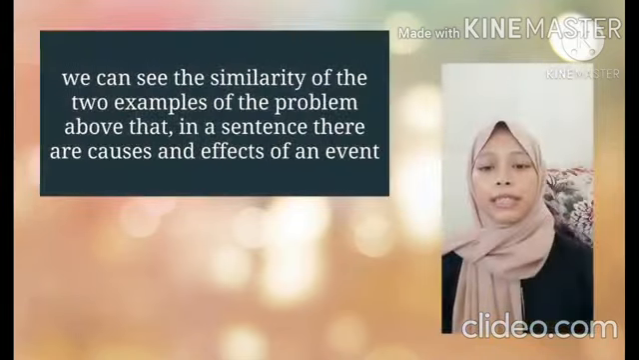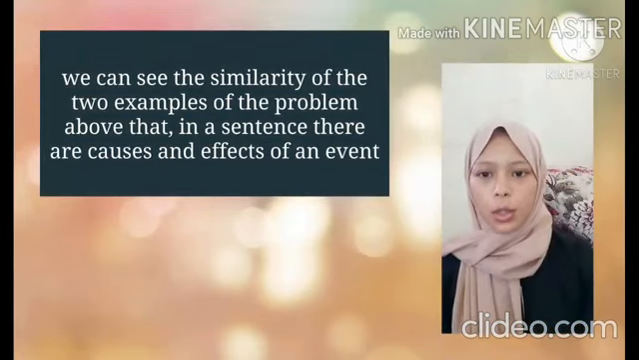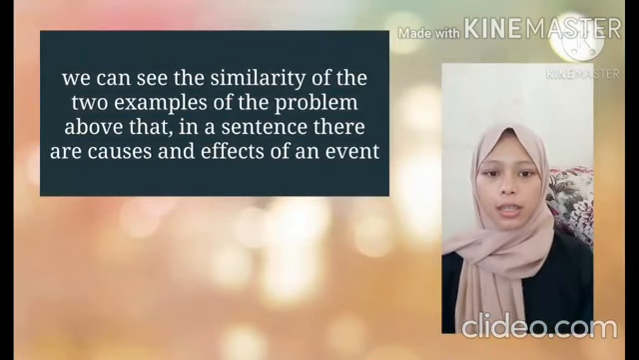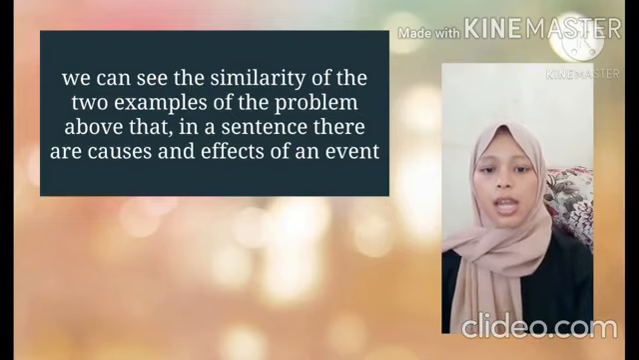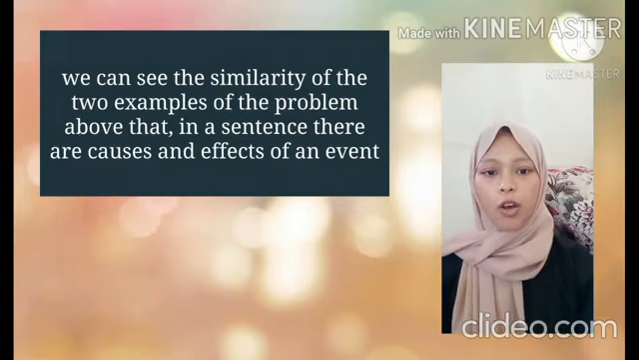From some of the previous examples, we can see the similarity in the examples above, that in a sentence there are causes and effects of an event.